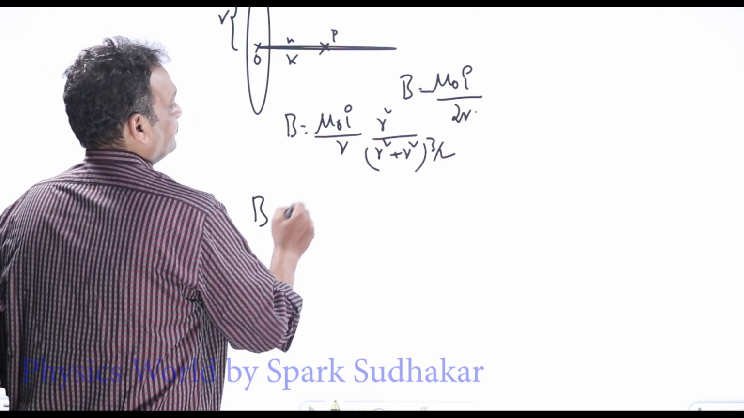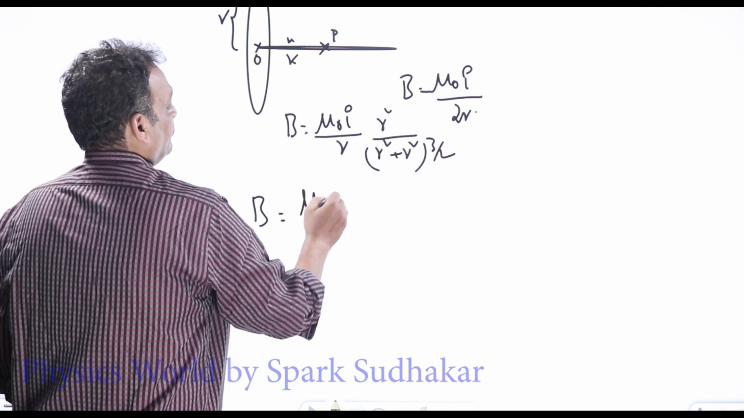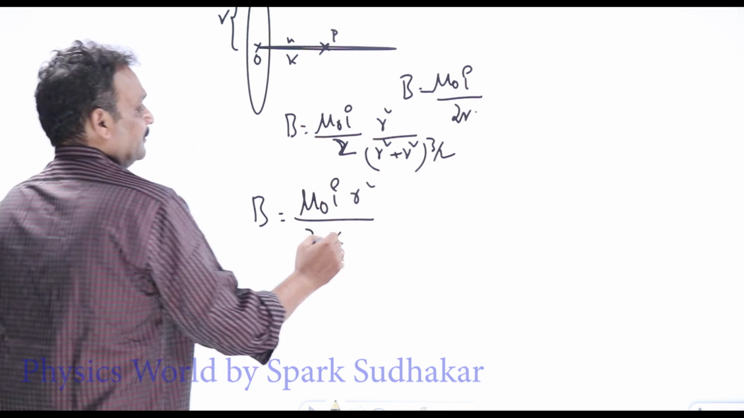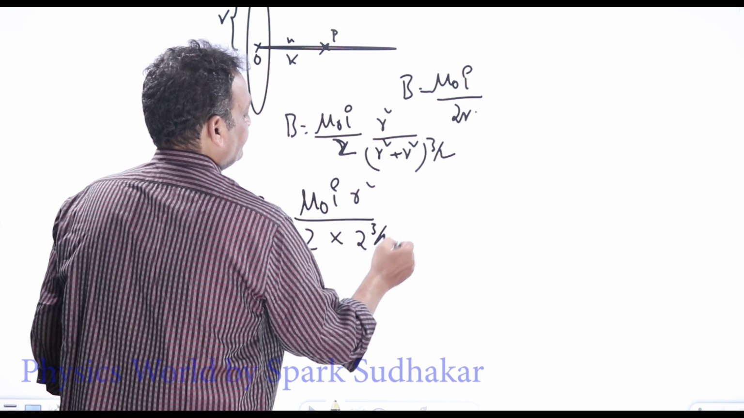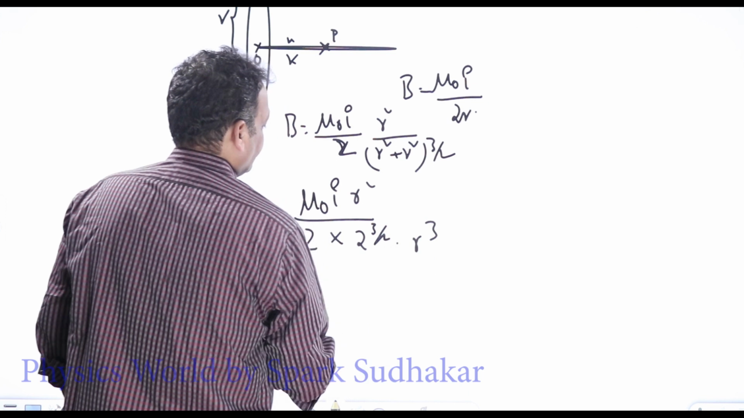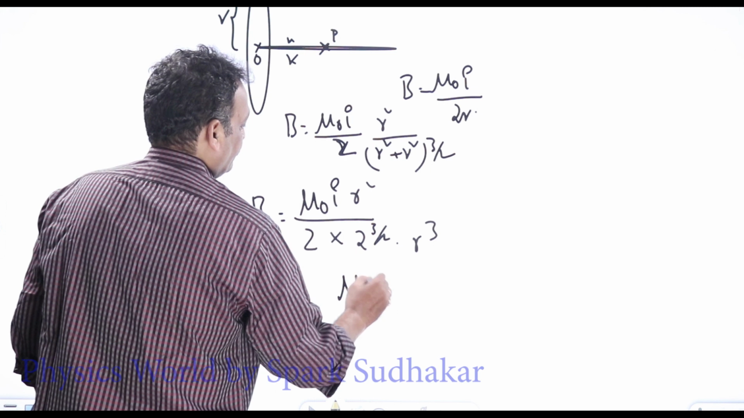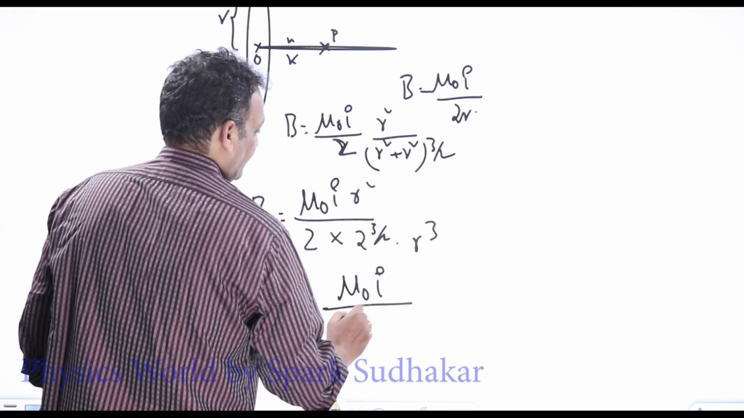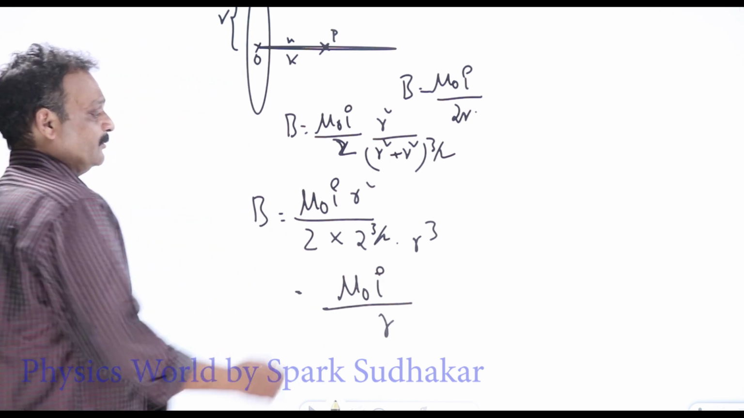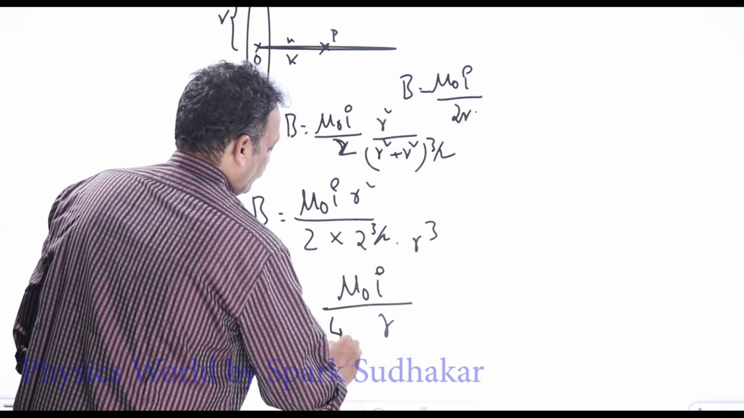If you simplify, B equals mu naught I r square by 2 into (2r square) to the power 3 by 2, that is nothing but mu naught I into r square by 2 into 2 to the power 3 by 2 into r cube. So only one r remains, mu naught I by 2 into 2 to the power 3 by 2. 2 to the power 3 by 2 is nothing but 2 root 2, so that is nothing but 4 root 2 r.